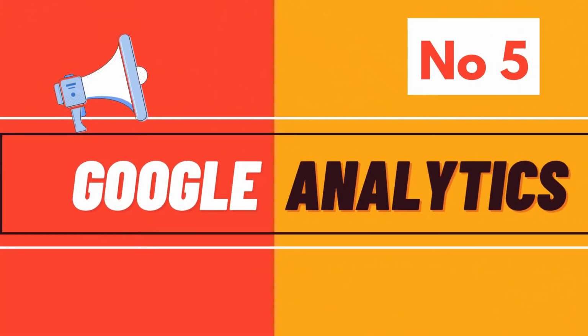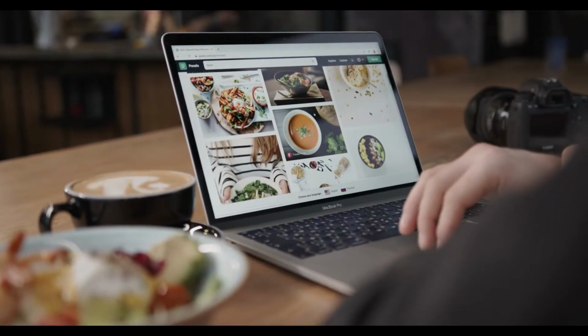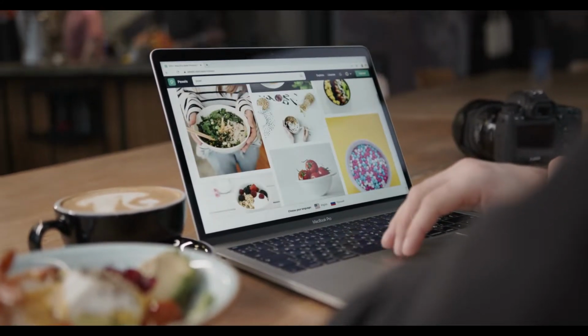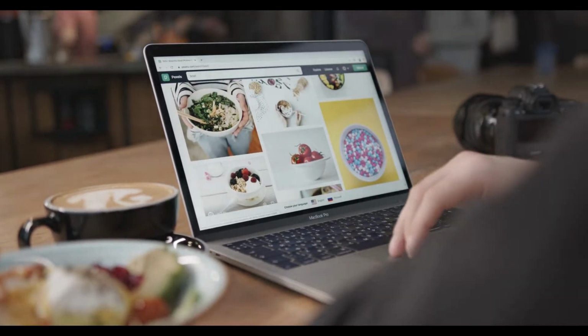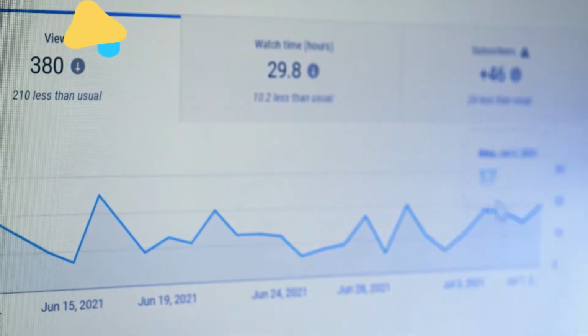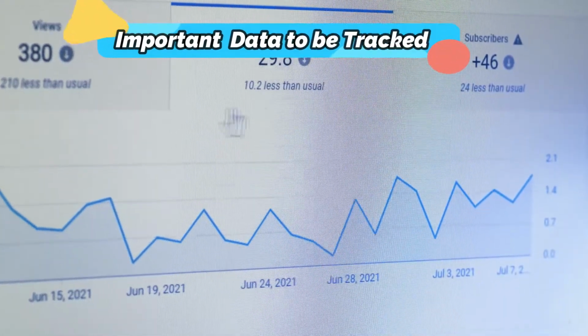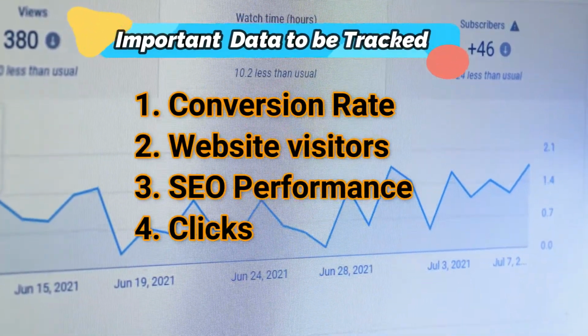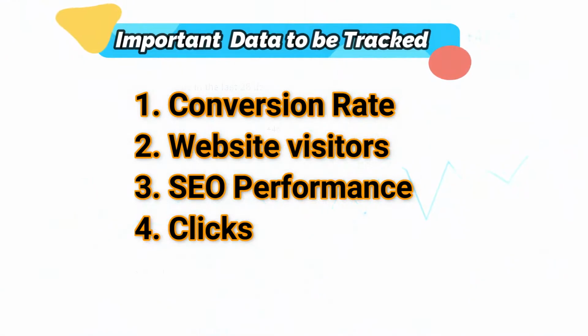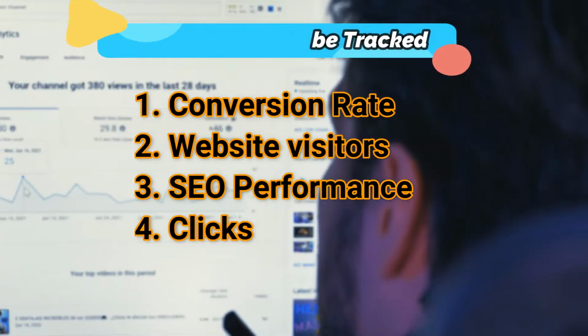Number 5. Google Analytics. You have created a great content strategy, launched a great website, and are blogging regularly. But how do you know if it's really working? If you want to keep track of data such as conversion rates, website visitors, clicks and SEO performance of your website, and you absolutely should,